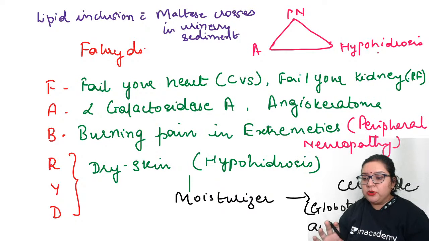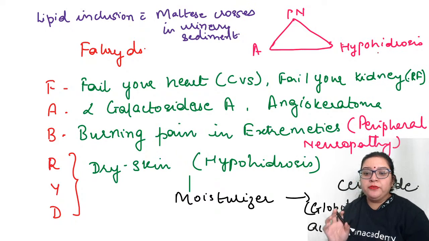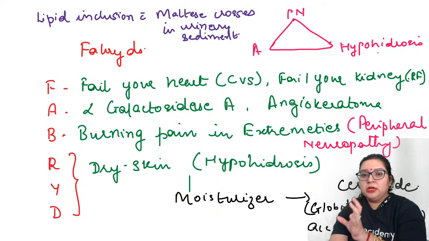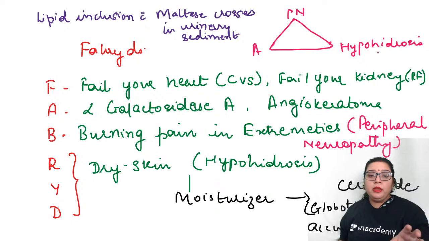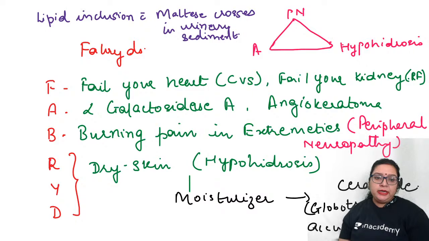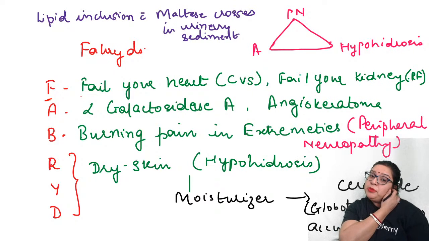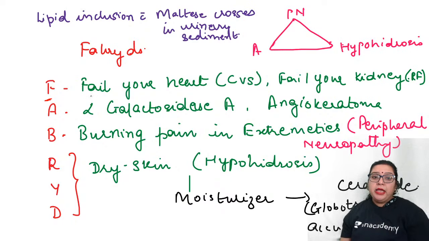If you are able to remember it as it is, well and good. If you are not able to remember, just listen to this now. Fabry's disease itself is a mnemonic. You can see it on the slide. I have written it as Fa, BRY, and D is for disease. Now F means fail your heart, which means cardiac failure, and fail your kidneys, which means renal failure.